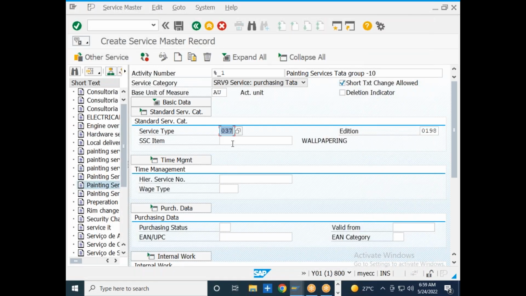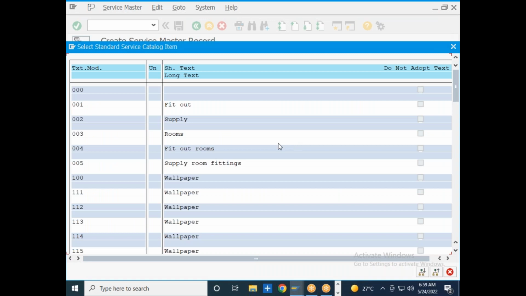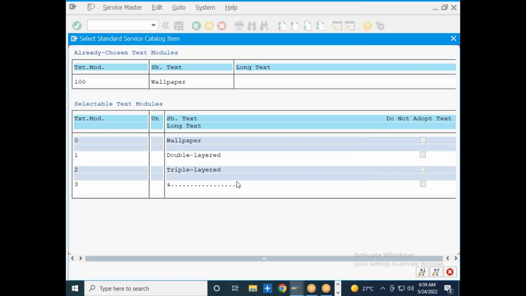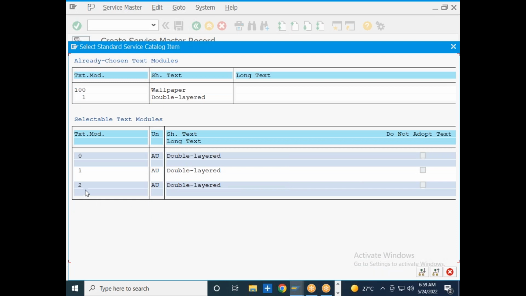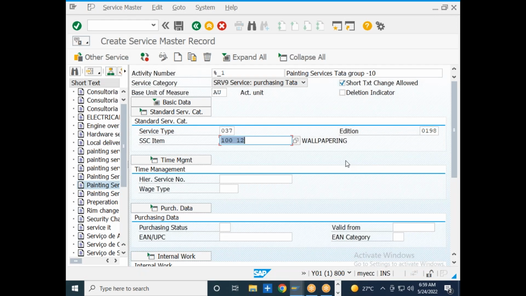Within the service type, I will select the drill-down services over here. Let us say it is a wallpaper. Within wallpapering, it is double-layered or multi-layered wallpapering. So I will select double-layered wallpapering. Within this, if I want to specify a further subdivision, I can divide it over here.